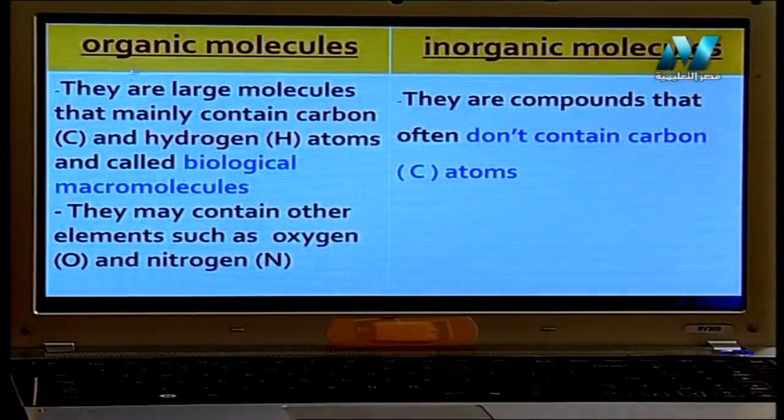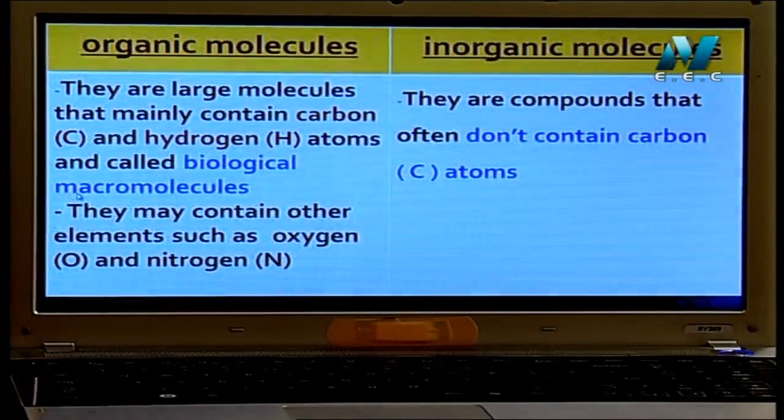Let's discuss together. Organic molecules mean large molecules that mainly contain carbon and hydrogen atoms in their structure. This is very important. Organic here, بنسميها عضوية. That means it contains carbon and hydrogen in its structure. This molecule we call a biological macromolecule. Let's discuss this word. Biological means it is found inside your body.